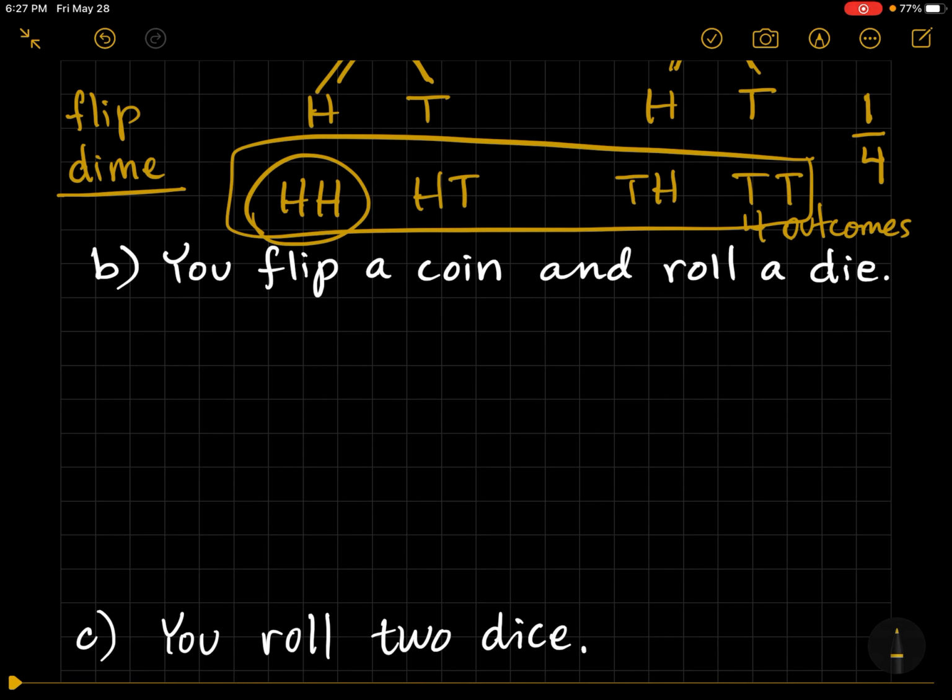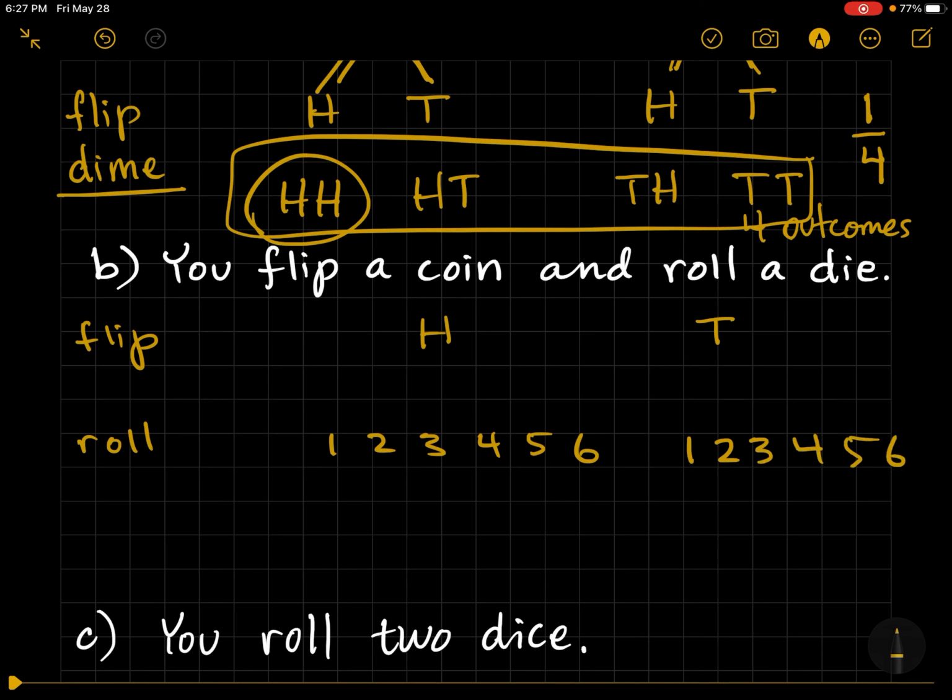Now, let's list all the outcomes if you flip a coin and roll a die. So, here's our flip. And then we're going to have our roll. So I like to space them out nicely. You could get heads or tails. And if you roll a die, and a die is singular for dice, you could get a 1, 2, 3, 4, 5, or 6. And then I'm going to repeat that over here under tails.